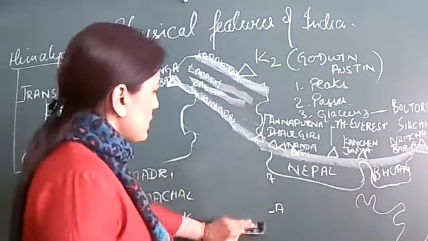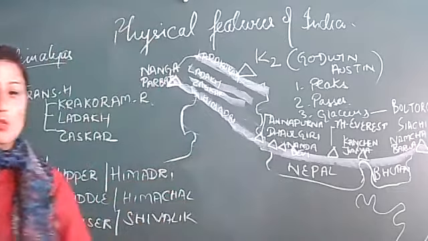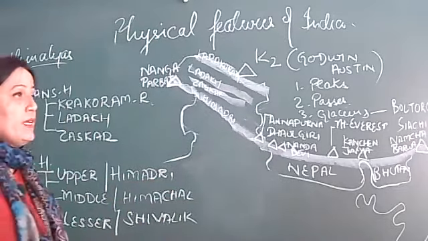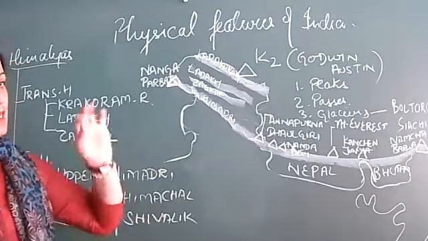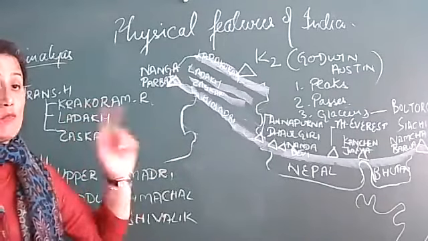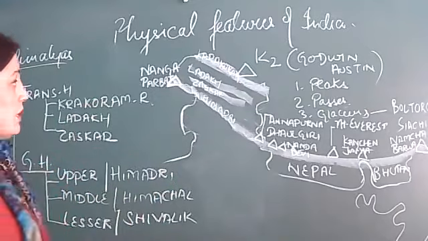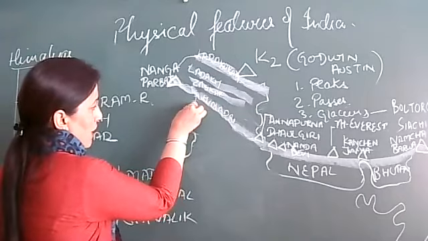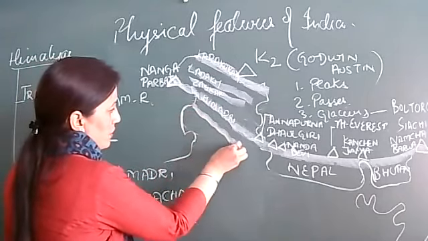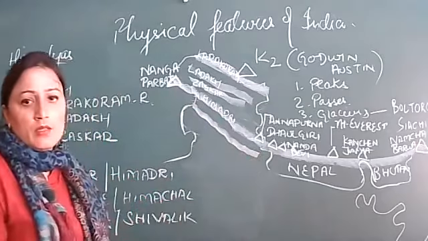Middle range is exactly below upper Himalaya, and now look at the location, the way I'm speaking, side by side you have to listen, you have to see, you have to follow it. Exactly below Himadri range, we have Himachal range, same parallel to this.